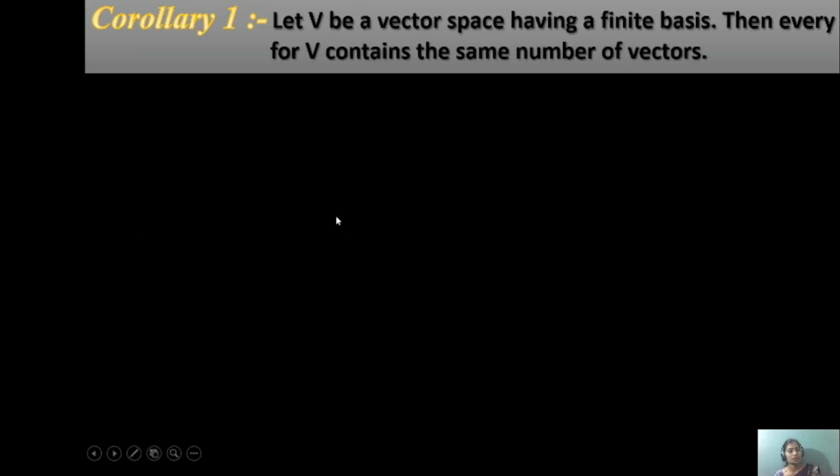Then corollary first. Let V be a vector space having a finite basis. Then every basis for V, every basis meaning beta, contains the same number of vectors. Every basis of a vector space contains the same number of vectors. Suppose we consider v1 generated by the basis beta 1 to beta n, and the same values will be replaced. Okay, let us get started with the proof.